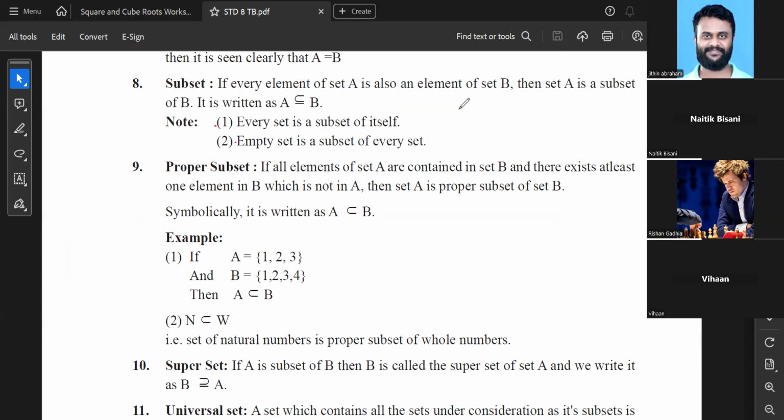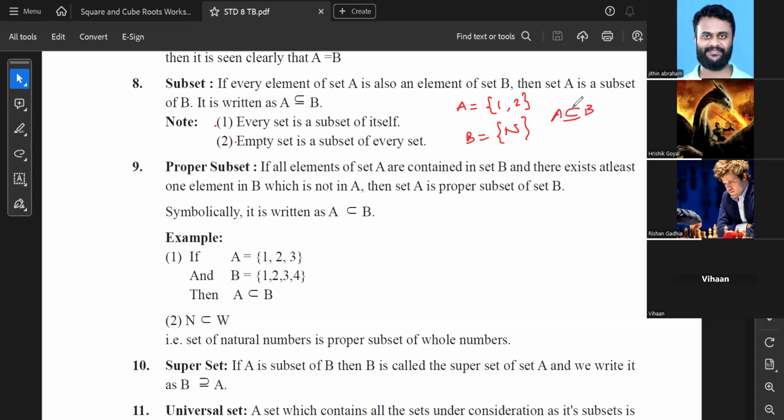Now I'll give you examples. For example, there is one set, A is equal to {1, 2}. And B is equal to the natural numbers. So what do you think? क्या A B के अंदर है क्या? Is A covered inside B? Yes, sir. Since A is covered inside B, I will say A is a subset of B. मतलब A B के अंदर cover हो रहा है. In short, A B के अंदर cover हो रहा है. Subset means. Okay.